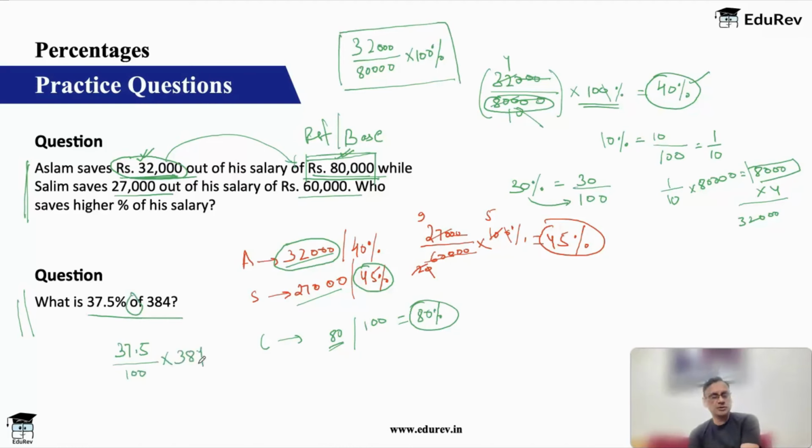Okay, this is how it should be. Now 37.5 and 100 both are multiples of 12.5. This we'll discuss also in a bit, but you should know 37.5 is 12.5 into 3, and 100 is 12.5 into 8. So you get 3 by 8. And 384 is a multiple of 8.